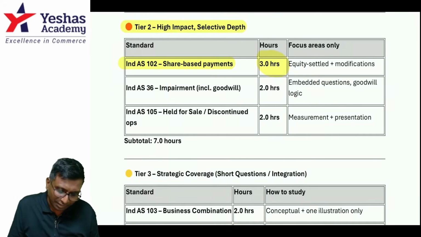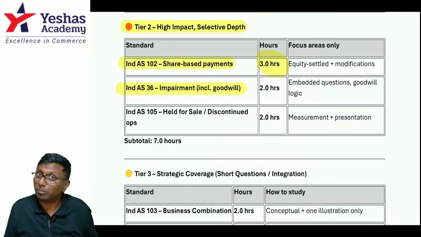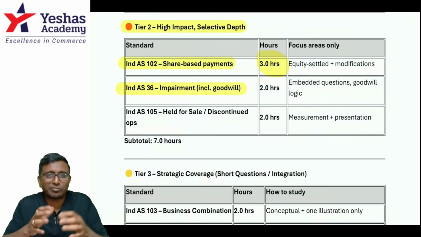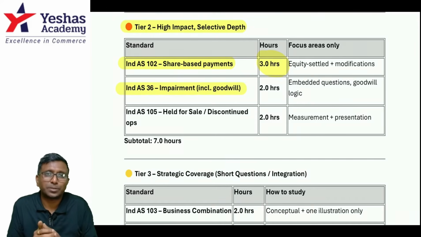Okay, done. Next, Ind AS 36. Yes, it is not going to be asked every time, but generally what are they doing? They're trying to interlink it with one big sum. So for this standard, I feel like you need to have some idea, especially with the concept of CGU and goodwill.